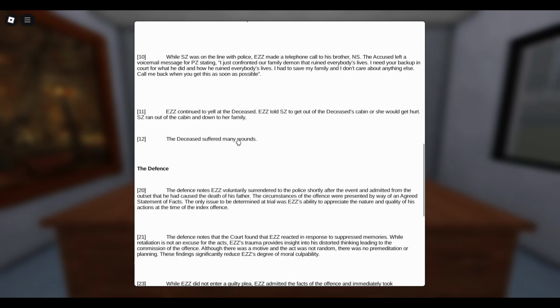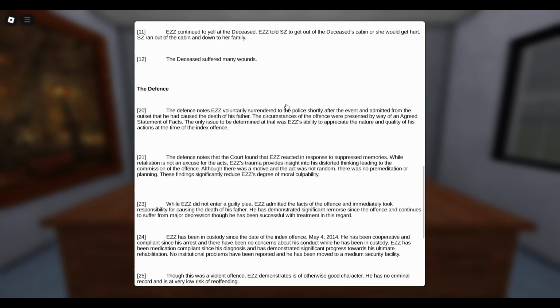The EZZ, which is a perpetrator who beat the son, called his brother and was like, hey, I just saved our family. Please, this was like something that I needed to do. EZZ, after beating his own son, continued yelling, and SZ got out and went to her family. The deceased suffered many wounds.